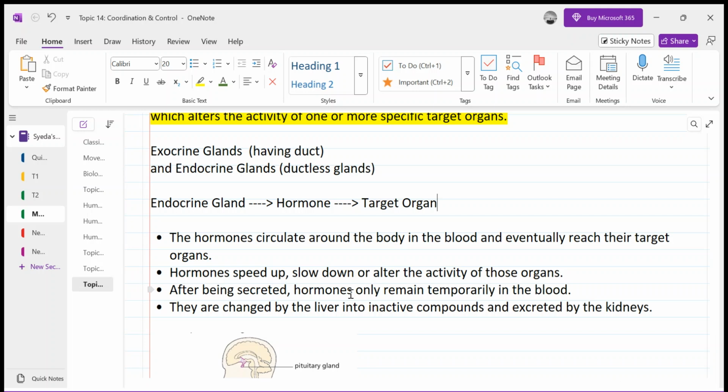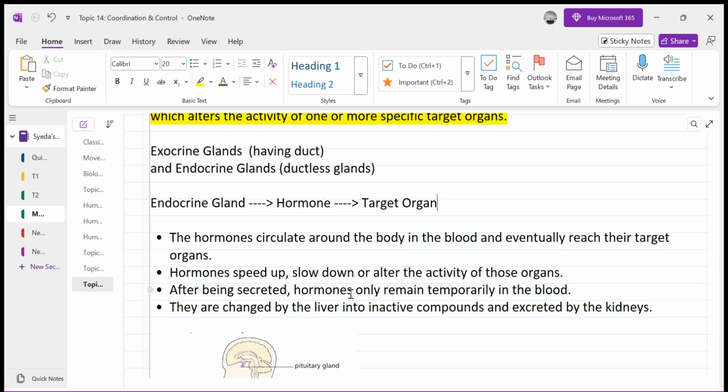So any hormone which is released at any given time is never secreted 24 by 7. For example, insulin is never secreted 24 by 7 in your body. It is only secreted when there is a high glucose level in your blood, right?